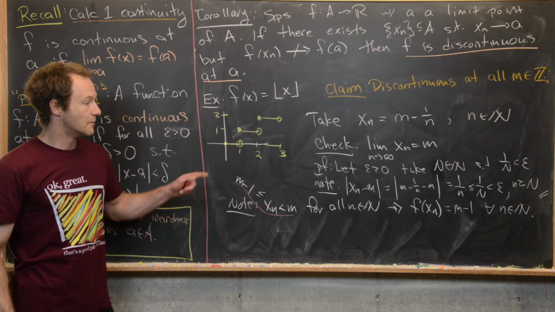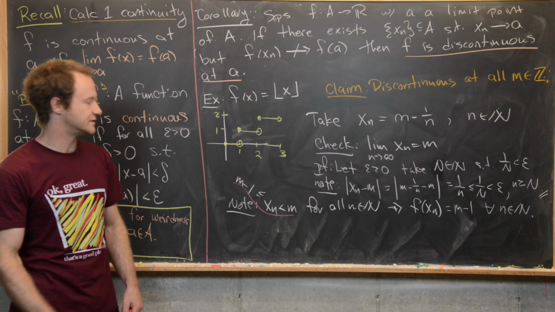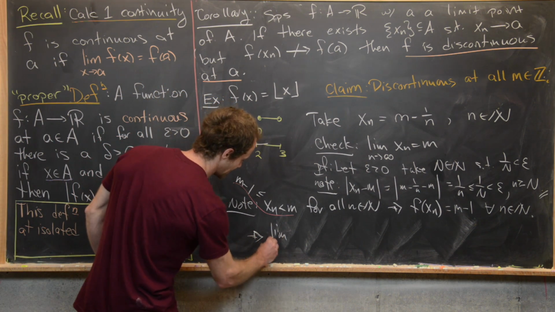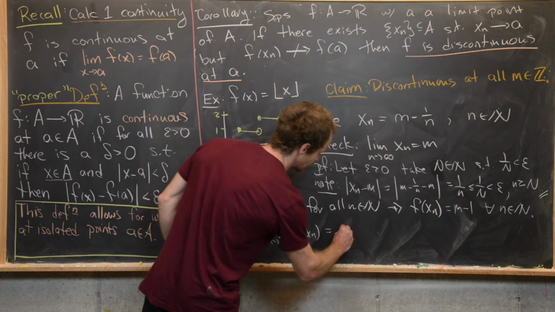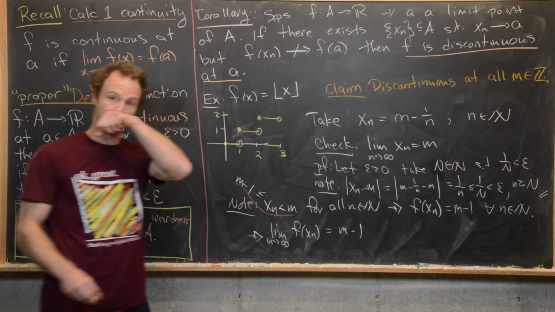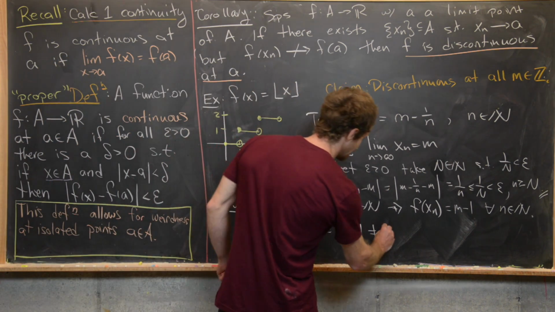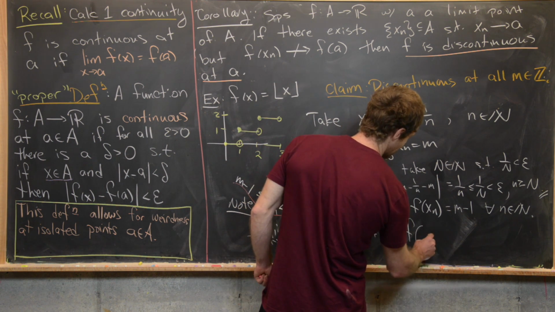Great. But if this is a constant function at all of the values of this sequence, then that very quickly tells us that the limit as n approaches infinity of f of x sub n is equal to m minus 1. Great. But now m minus 1 is not equal to m, which is equal to the value f evaluated at m.